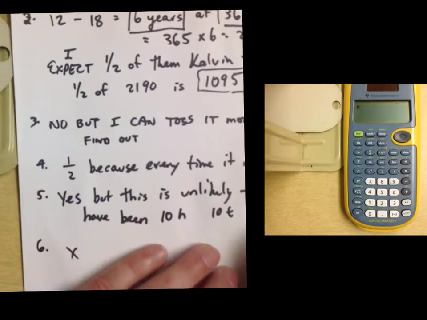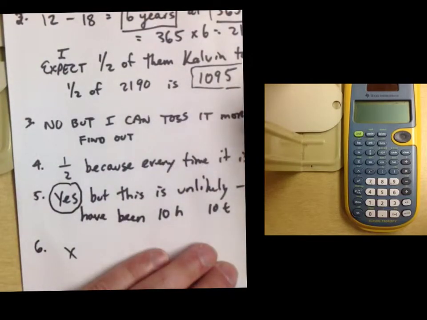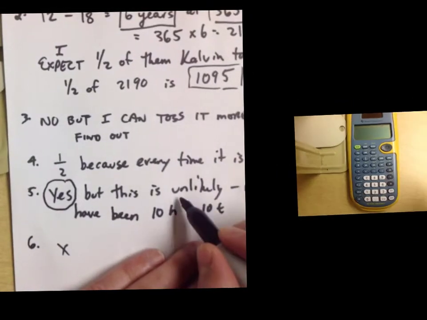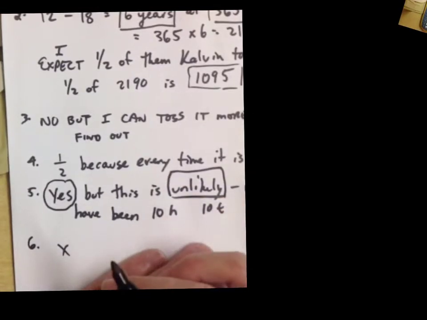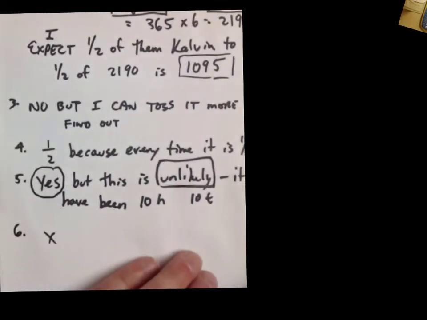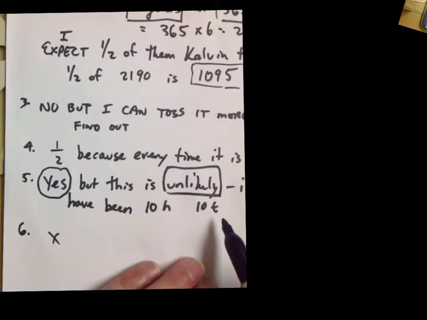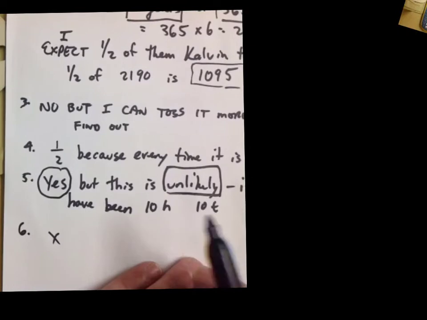All right? Number 5, is it possible to toss a coin 20 times and land heads up? Yeah, that's possible. You can't say it's impossible. There's a chance for that to happen. But is it likely? We talked about that percentage. Is it likely? No, certainly not. That is not a likely event to happen. So if you were gambling on that, you wouldn't say, I expect it to come up 20 times in a row, heads. You wouldn't bet on that, right? It's unlikely for that to happen. It should be 10 heads and 10 tails. That's your expectation. It's unlikely for it to be something so crazy as 20 in a row. All right, so that's it.